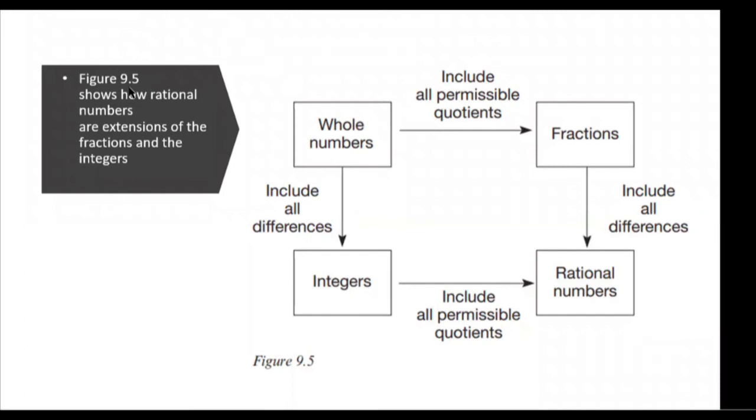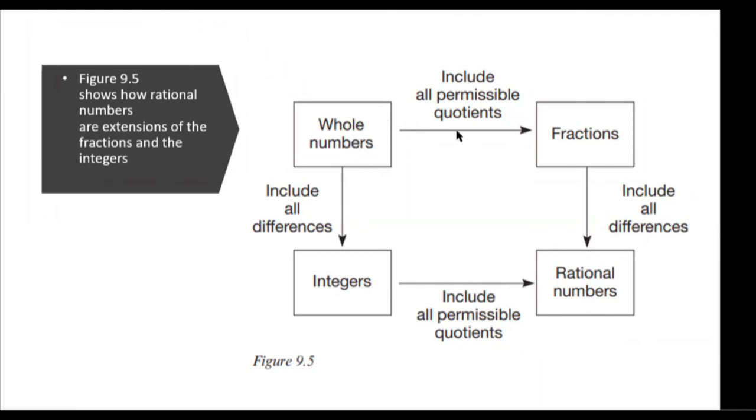The figure 9.1 shows how rational numbers are extensions of the fractions and the integers. So we have whole numbers, include differences, going to the integers. Then going to rational numbers, include permissible quotients. Ibig sabihin, ang sinabi natin permissible quotients, ang denominator ay not zero.